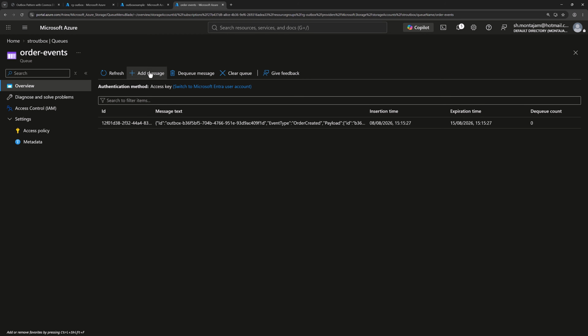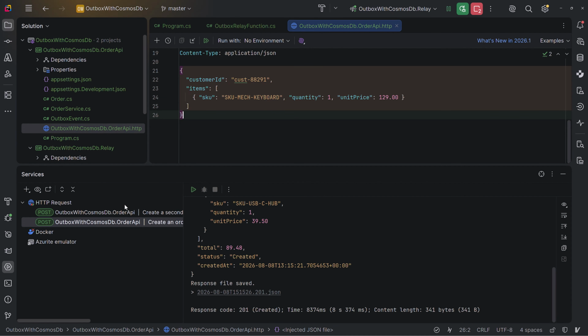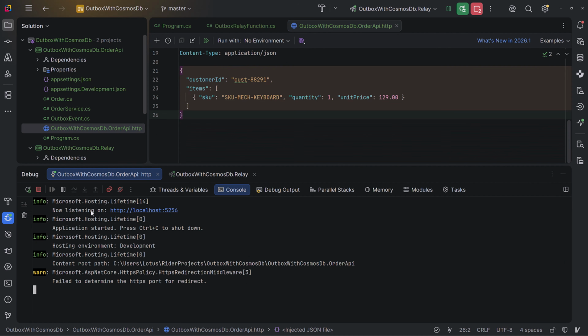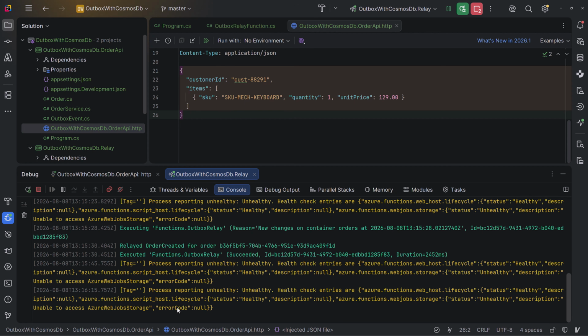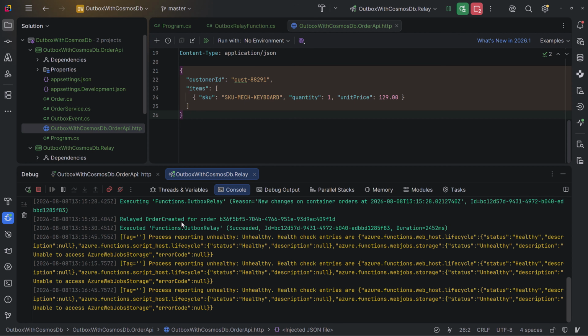And what should happen automatically is that we have a message triggered by our Azure function. If we refresh, the message appears here as we saw in the same document in the Cosmos DB. And also we can check the logs. If I go to the debug and our relay project, we see that the relay function was triggered with this order ID. And that shows how we can implement the Outbox pattern with Cosmos DB with the help of transactional batch.